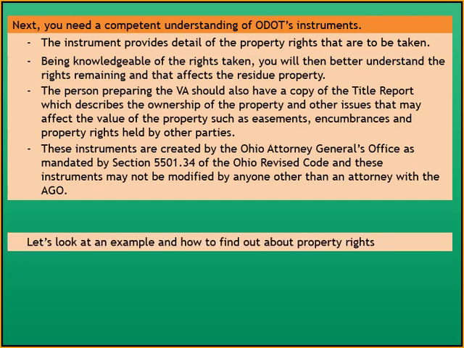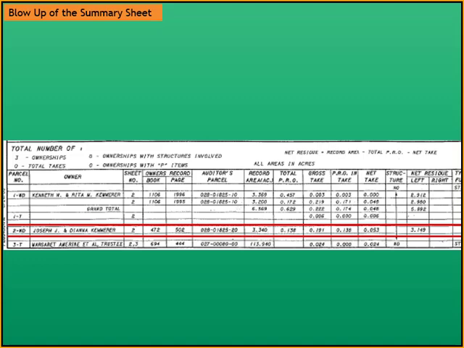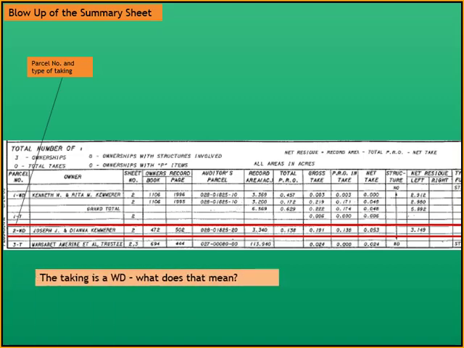So let's look at an example of how to find out about property rights. What we're looking at now is from the summary page of the right-of-way plans. It's a blow-up, and we've just outlined in red parcel 2WD, which is owned by Joseph and Diana Kemperer. These summary sheets describe the parcel number and the type of taking. In this case, it's a WD. What does WD mean?